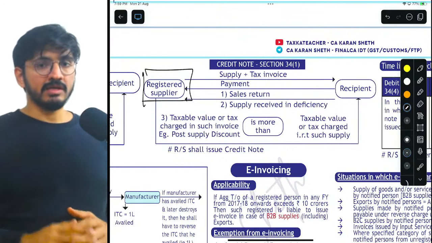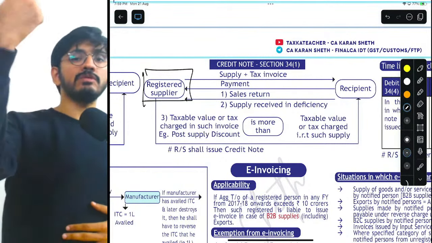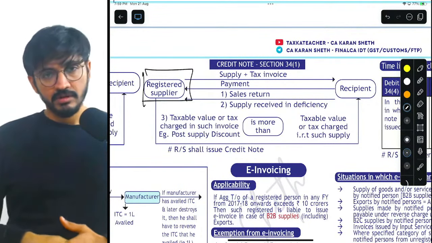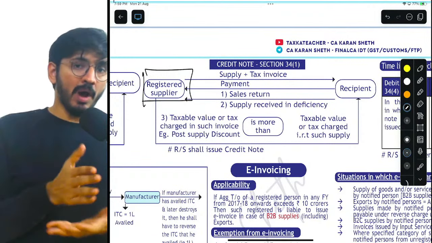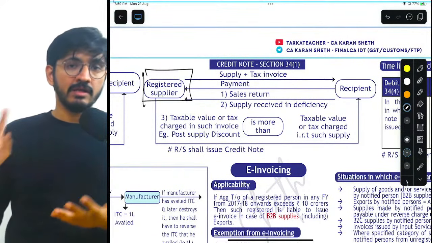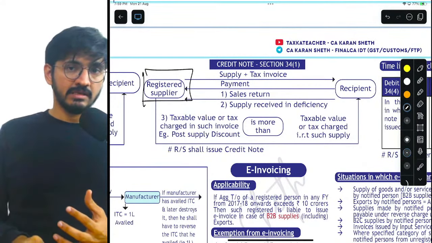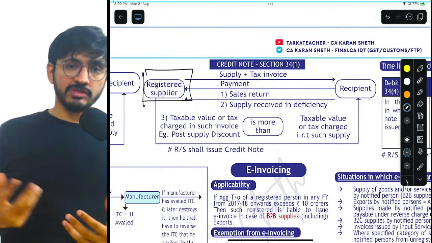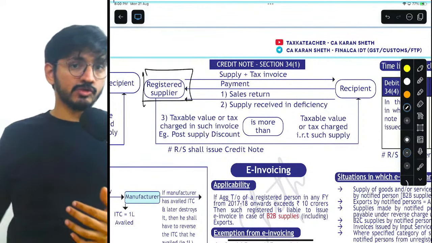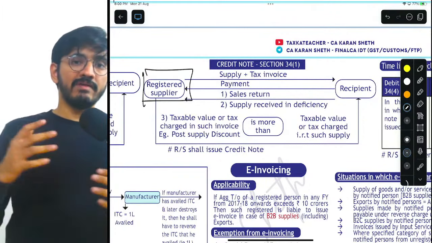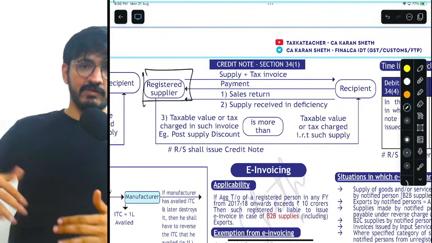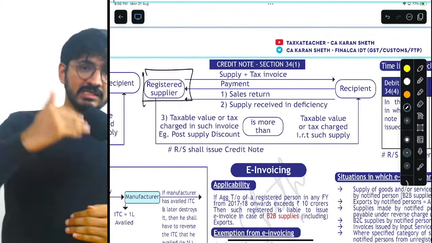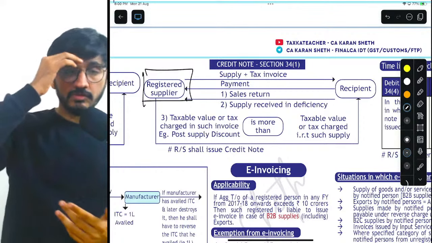So every time the supplier will have to give money to the recipient because of these three reasons, he will issue a credit note. And by issuing a credit note, I'll tell you how his tax liability will be affected. So understand, when he had done sales, he must have recorded his entry as debtors to sales to GST, right? So 11 lakh 80, debtors to sales 10 lakhs, 1 lakh 80 GST. So GST liability arises when he makes the sales, right? When he supplies the goods.